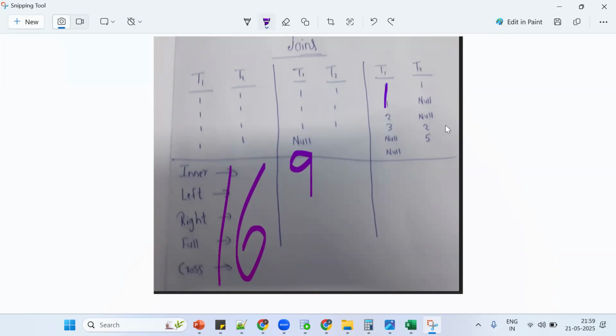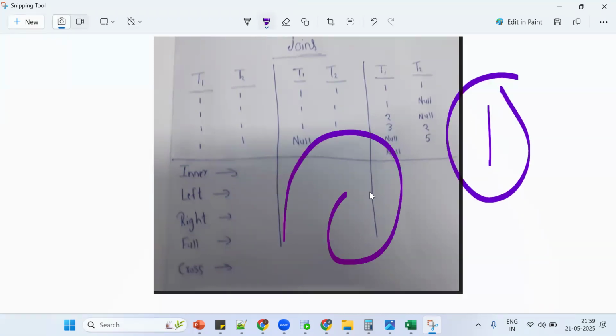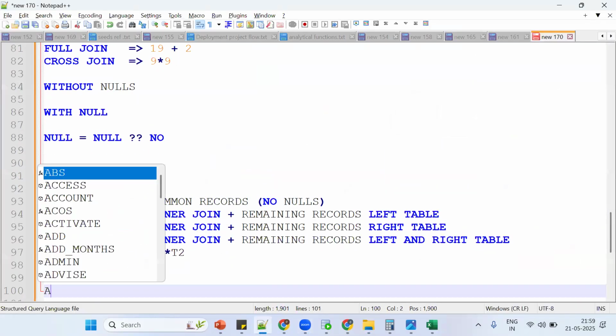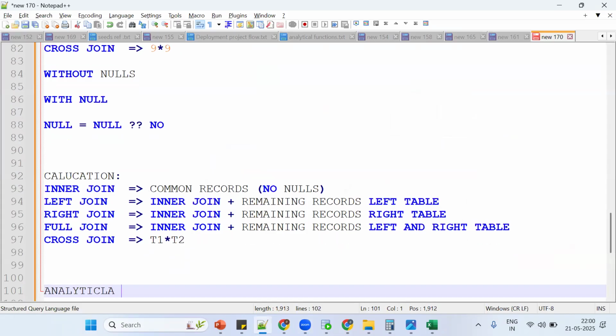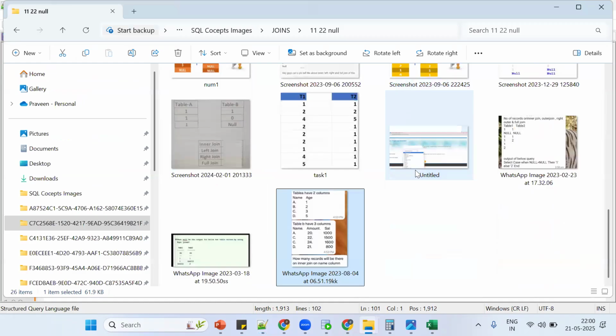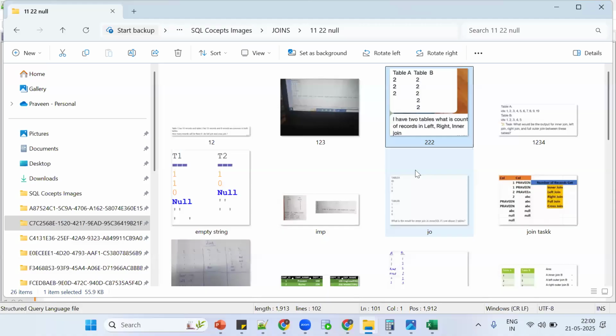Remember, you should give only one answer. You are giving two, three answers. So think slowly and give the correct answer. Got it? This question is compulsory in L1, L2. Analytical functions are compulsory, and they try to ask this in the interview. Now we'll see the last one. We'll try to wind up today. Tomorrow we'll see the syntax and everything.